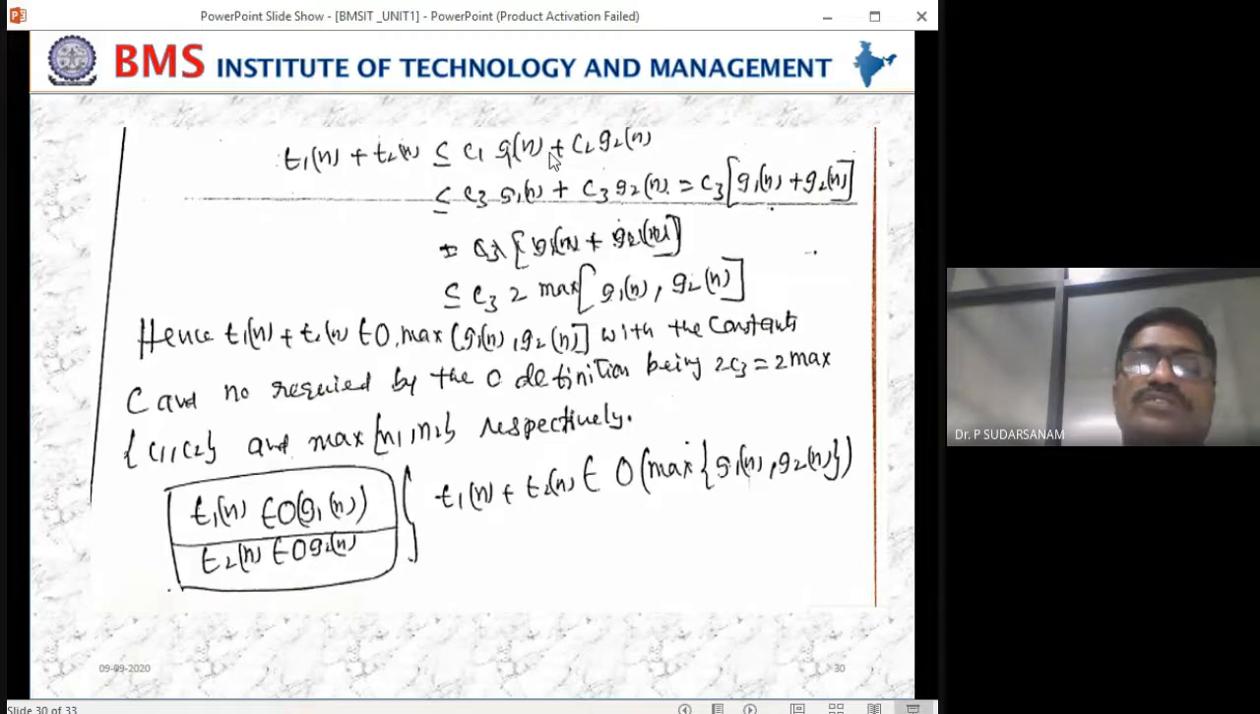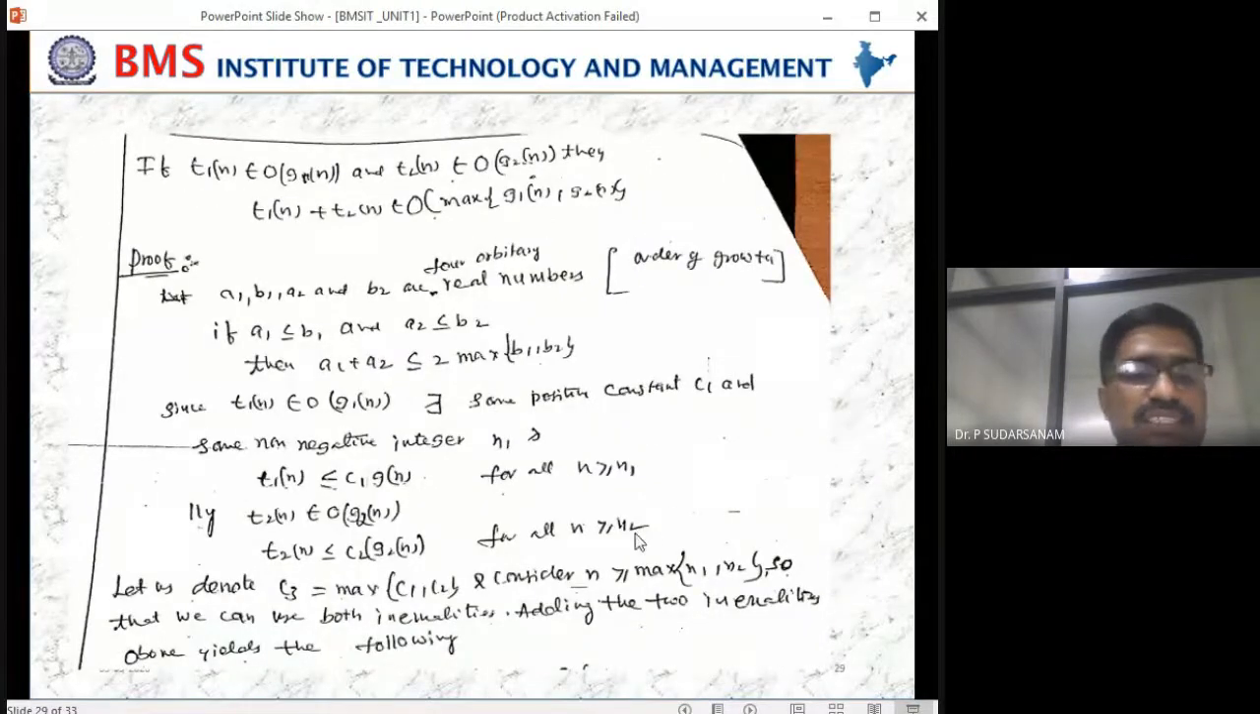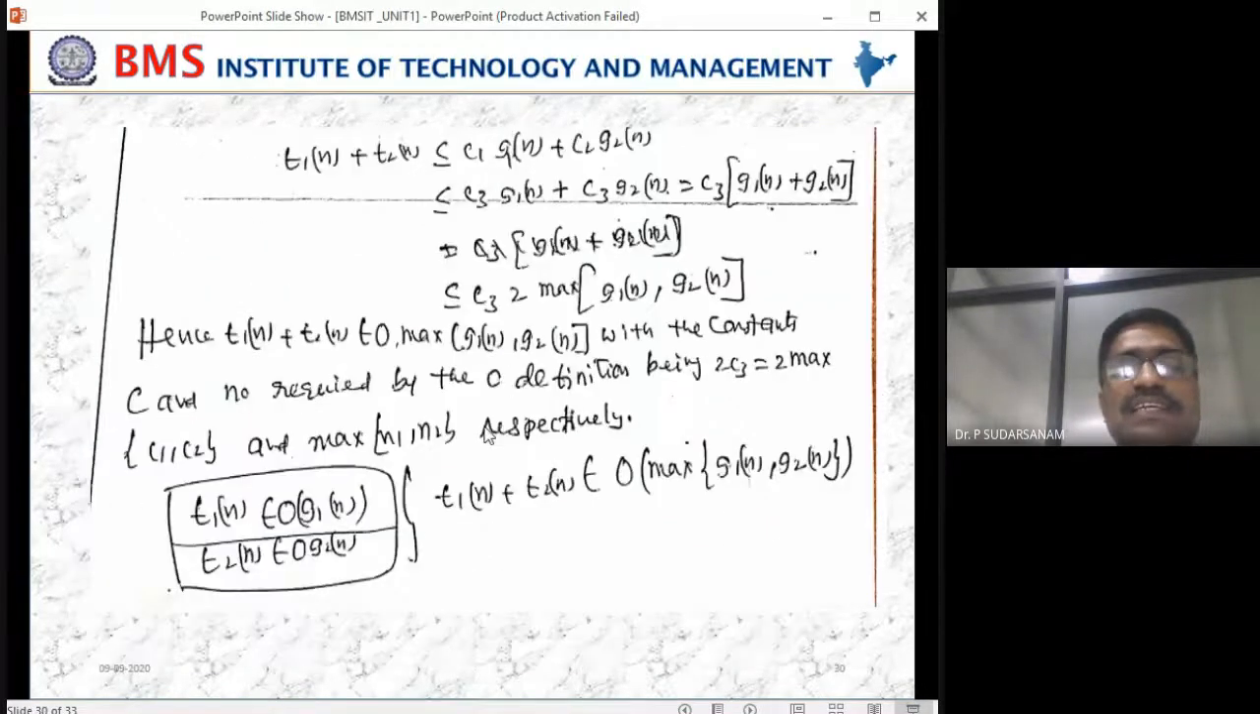Now less than or equal to, so C1 and C2, just listen here, have changed to C3. Why we changed it to C3: C3 is the maximum of C1 comma C2, as we denoted. So whatever you get, we write it as the constant C3. That is the reason here also we have written C3 G1 of n plus C3 G2 of n. So you change C1 to C3, C2 to C3. We have considered only one variable out of both, the maximum value, and taken C3 only.